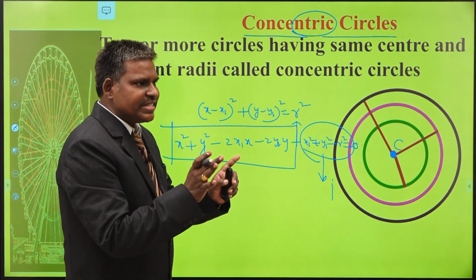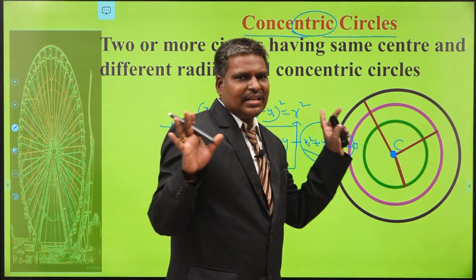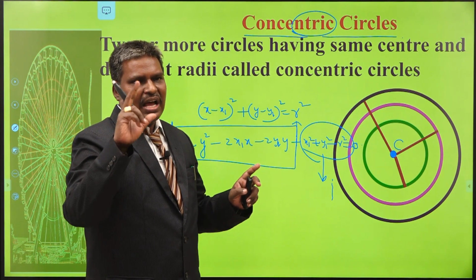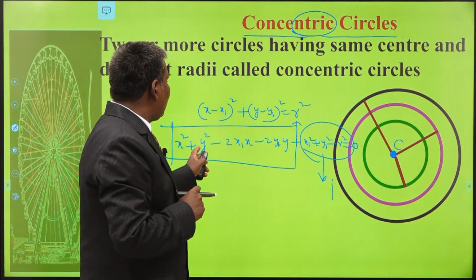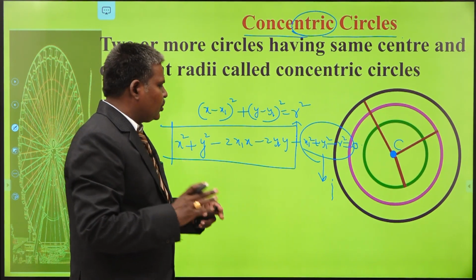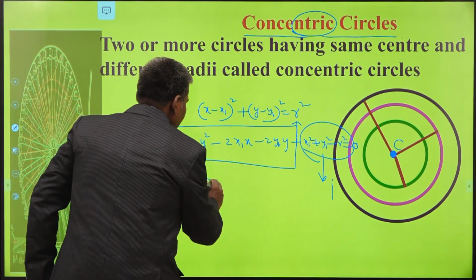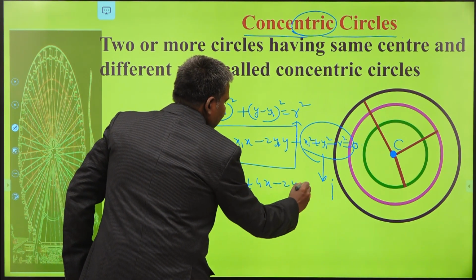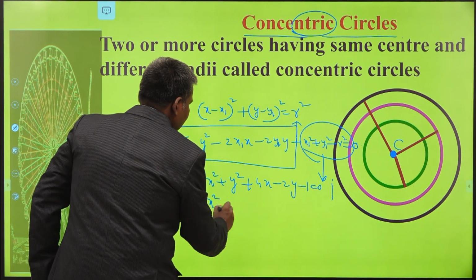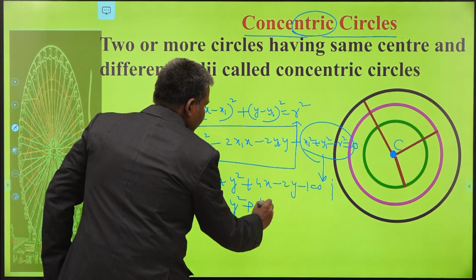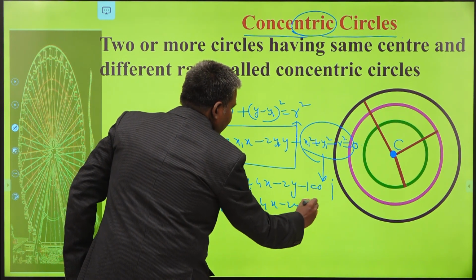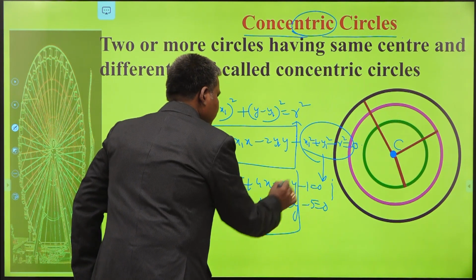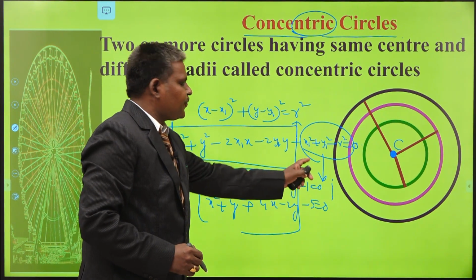By looking at two equations itself, you can easily check whether these are concentric or not. If the equations only differ by a constant, I am talking with respect to standard form, we conclude that both the circles are concentric. For example, x square plus y square plus 4x minus 2y minus 1 equal to 0, and the same equation differing by the constant, x square plus y square plus 4x minus 2y minus 5 equal to 0. Observe these two equations. Up to here same. Only they differ by the constant.